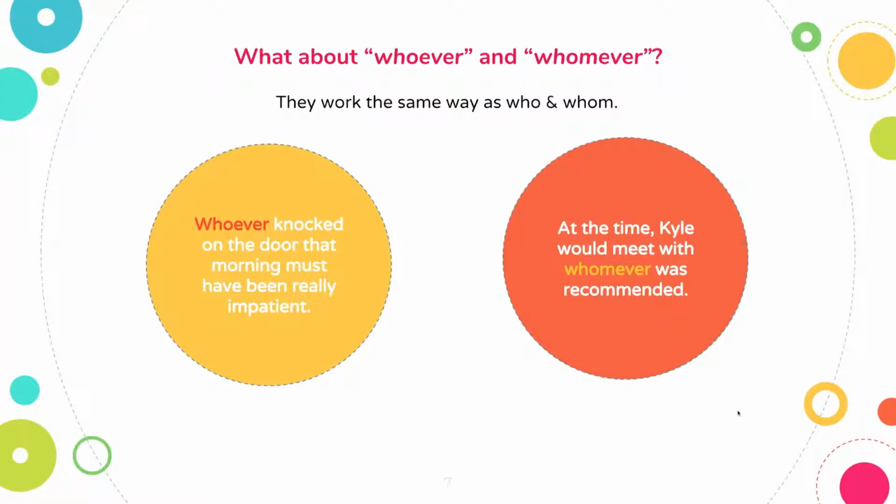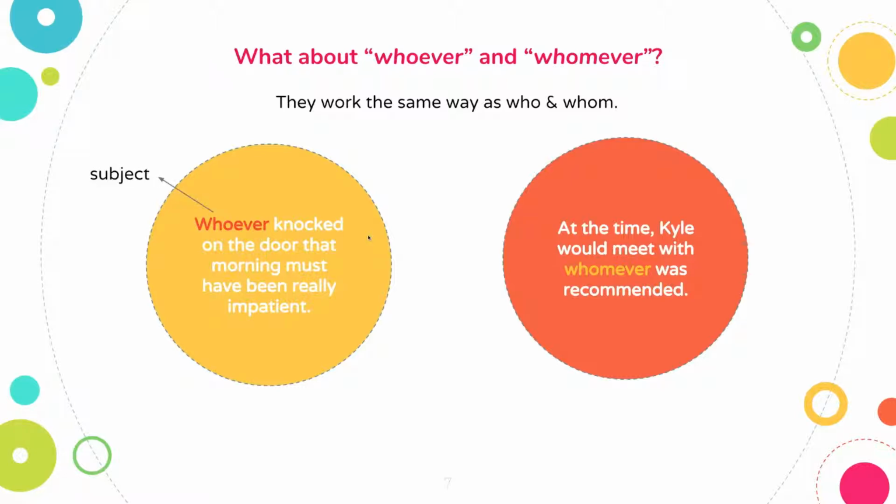What about whoever and whomever? Well, they work the same way as who and whom. They just tack on that little "ever" to show that it doesn't really matter which person it was. Could have been anybody. So whoever knocked on the door that morning must have been really impatient.